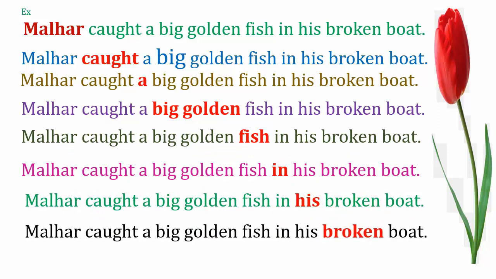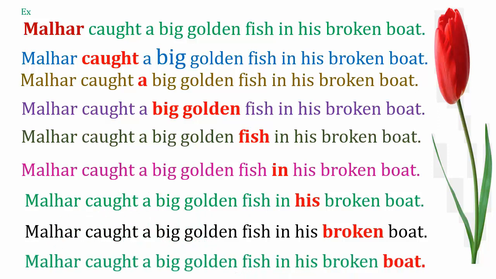Broken. Dear children, can you guess what broken is showing? Oh, it is showing the quality of the boat. The boat is a broken boat. Yeah, so it is also a describing word. And in the last, the highlighted word, that is boat. Boat is the name of a thing. Yeah, so these 10 words have different categories, they are functioning differently in the sentence, and the study of these functions of words, when we are discussing deeply, that is the parts of speech.